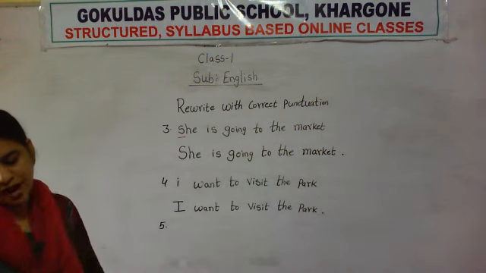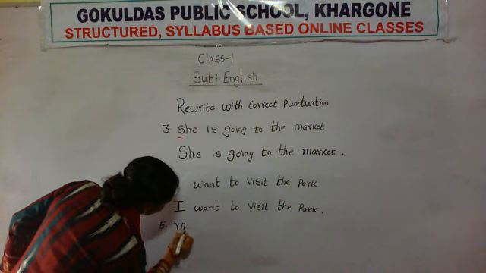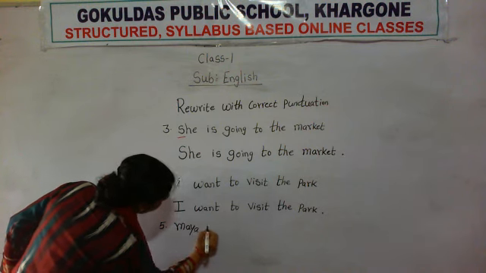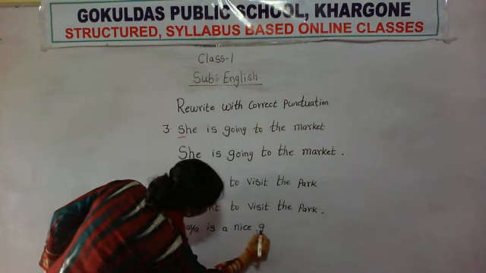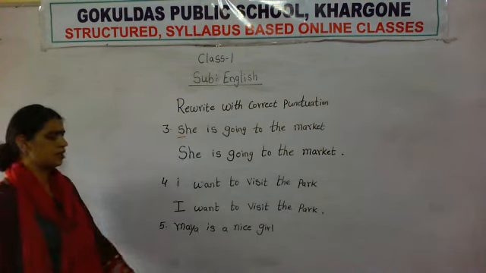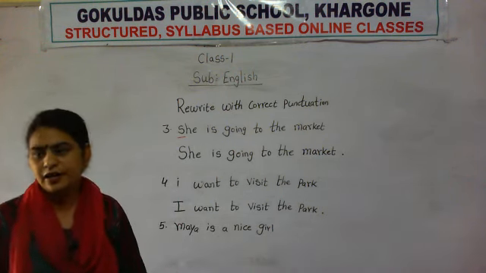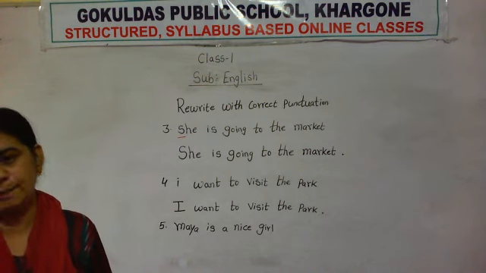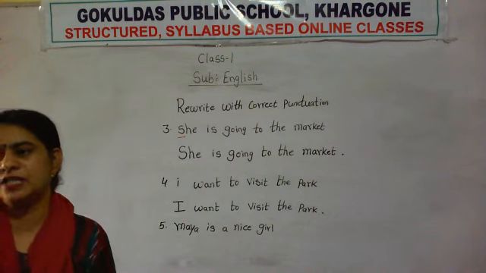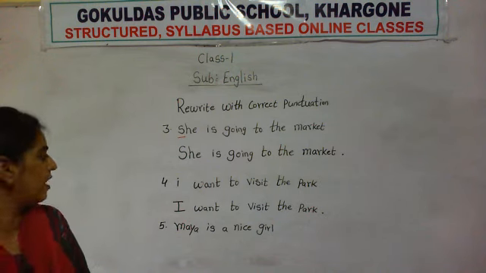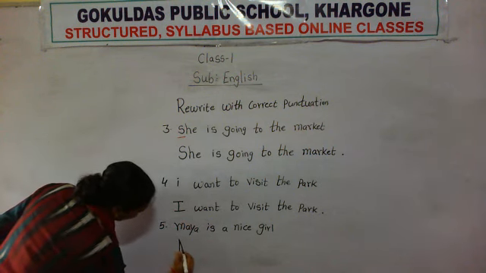Number 5. Maya is a nice girl. See here, the name of a girl is written here. Now tell me, what is the incorrect form of what they have written here? The spelling of a girl, Maya. Maya is the name of a person, so the name of a person always starts with a capital letter. So this is wrong. So what do we have to write here? Capital M, Maya.